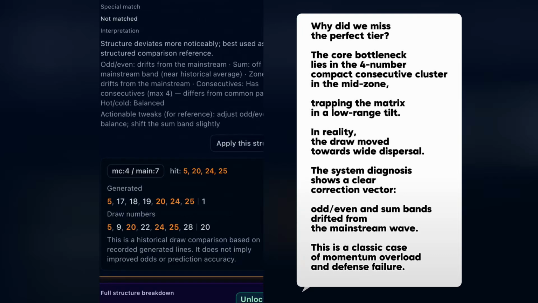The core bottleneck lies in the four-number compact consecutive cluster in the midzone, trapping the matrix in a low-range tilt. In reality, the draw moved towards wide dispersal. The system diagnosis shows a clear correction vector, odd, even in some bands, drifted from the mainstream wave. This is a classic case of momentum overload and defense failure.